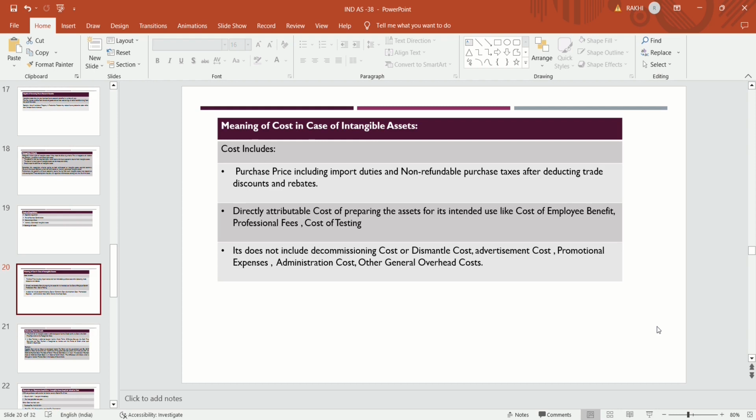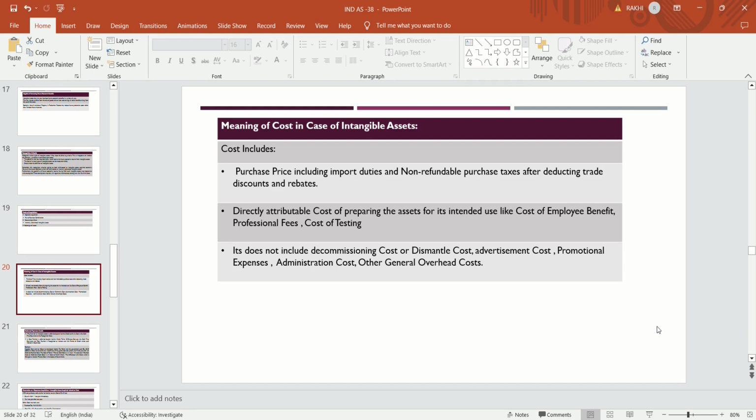It does not include any decommissioning or dismantling cost, because intangible assets are those assets which do not have any physical substance. So there is no requirement of dismantling. For an asset which does not have physical substance, how could the entity dismantle?